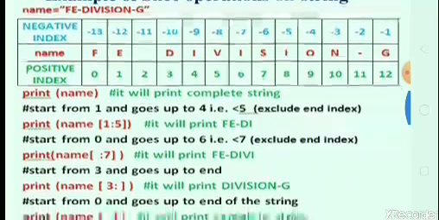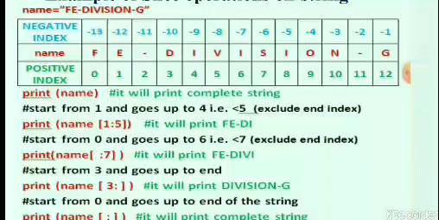So first, print name. When we pass that particular string into the print function, it will print the complete string. Second, start from 1 and go up to 4, that is less than 5, excluding the end index. When we use the slice operator, we can provide a starting index and an ending index. At that time, we print characters less than the ending index.